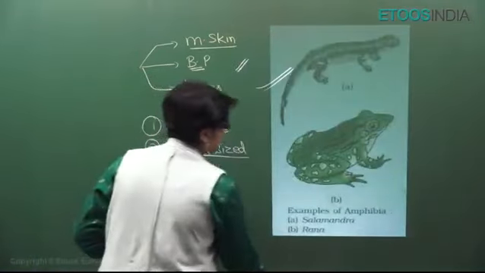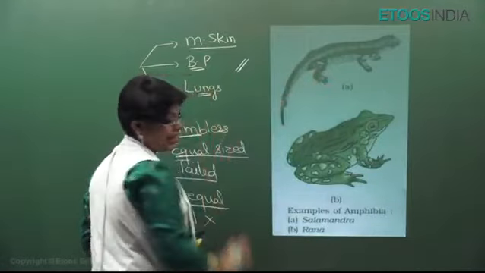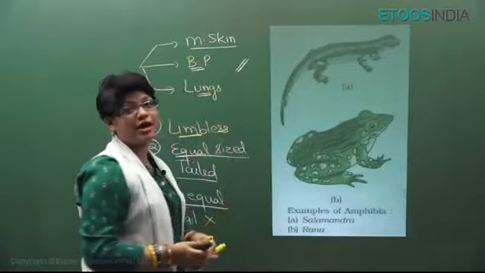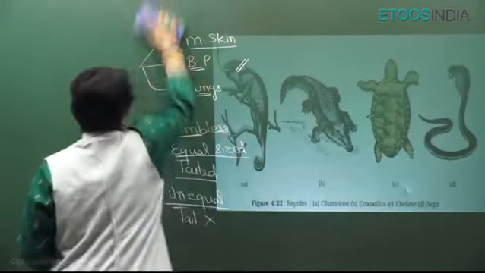Now, this is again NCERT diagram. You can see here, this is tailed having limbs. So this is salamander, and this is limbs unequal size, no tail. This is Rana tigrina, common frog. Now, the next class is Reptilia.